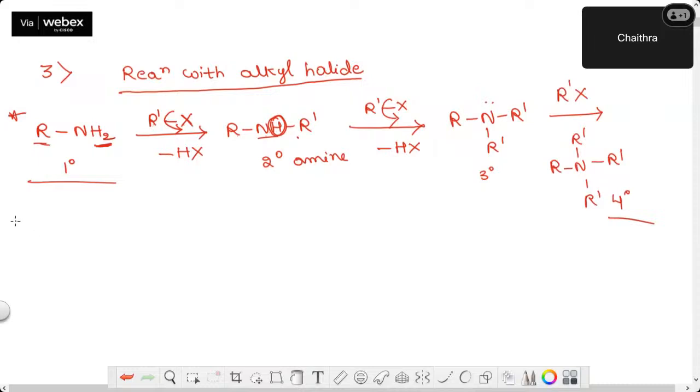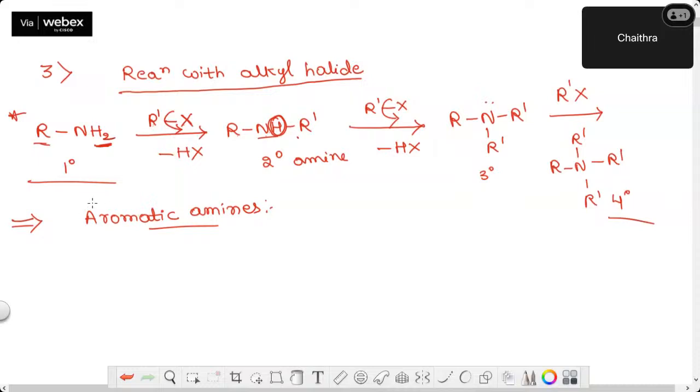Now what I'll do, I'll take an example of an aromatic amine. Give me an example of an aromatic amine. Now I'll show the same reaction by taking alkyl halide and aromatic amine. Do you remember any aromatic amine?